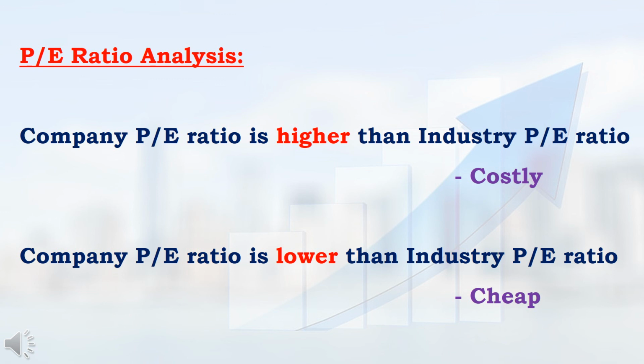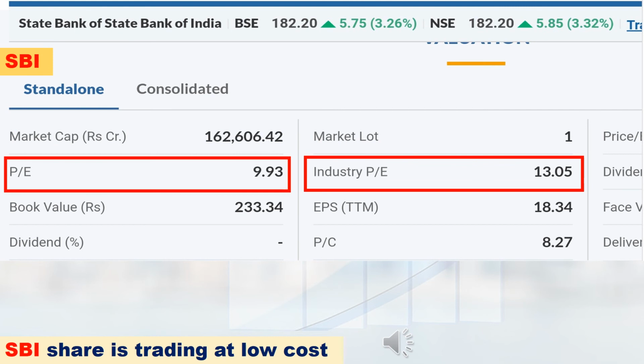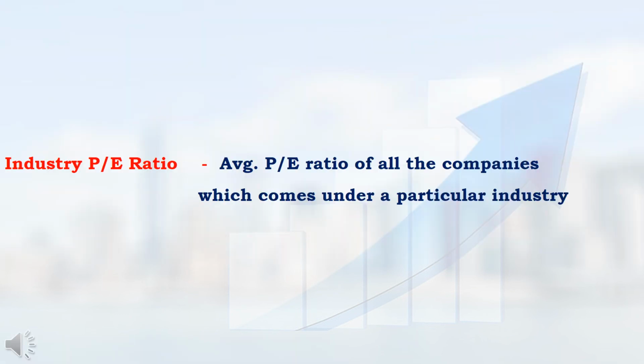You compare the company's PE ratio with the industry's PE ratio. If the company's PE ratio is high, then the share is costly. If the company's PE ratio is less than the industry PE ratio, then we are getting that share at less cost. That is the meaning. SBI comes under the banking sector. Banking sector's industry PE ratio is 13. So, SBI's PE ratio is less than the industry PE ratio. That means we are getting the SBI share at less cost when compared to the industry level.